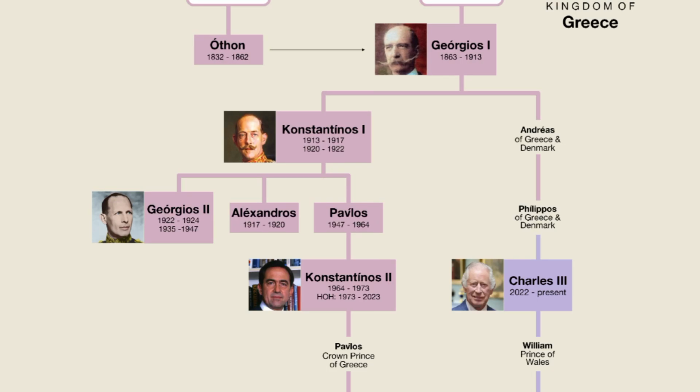Today I'm going to be talking about the family tree of Greek monarchs. Starting with the Wittelsbach dynasty, when they were replaced with the Glucksburgs, up until the abolishment of the Greek monarchy in 1973. We have over 140 years of history to talk about, so let's get to it.